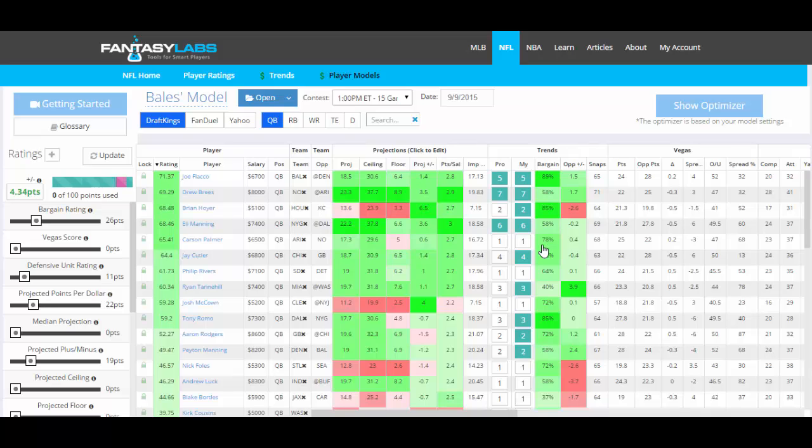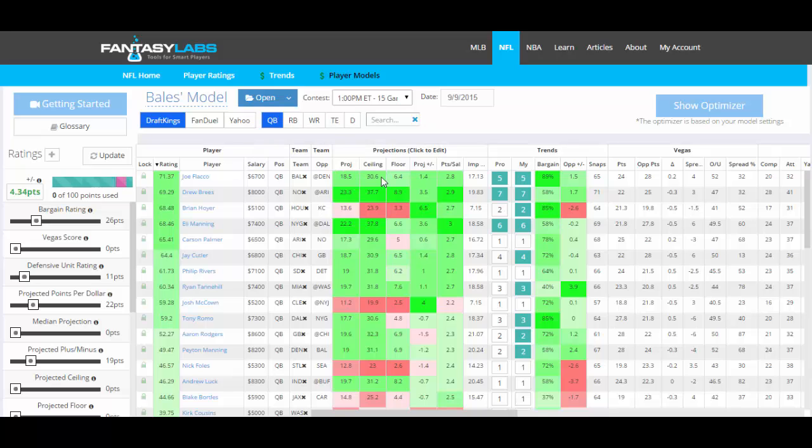I'm at FantasyLabs looking at our player models tool for NFL that we're about to release and want to take you through mainly our projections section, which is a lot different than what we had for MLB. So the first main difference is we have a projection. First of all, we didn't even project players in a traditional way for MLB.